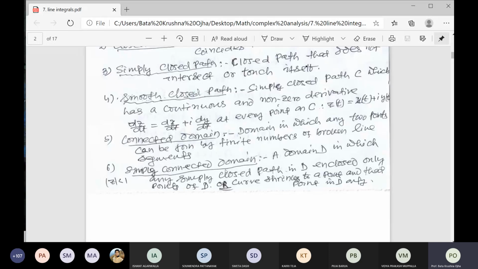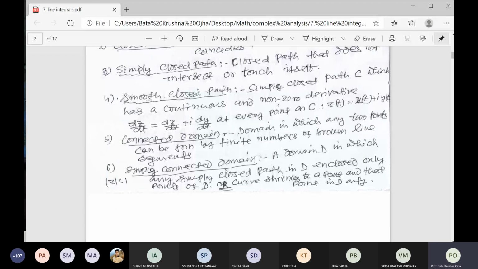That point also belongs to that domain. That is called a simply connected domain. Are you clear? A domain D in which any simple closed path in D encloses only points of D, or I have written, the curve shrinks to a point and that point belongs to D, right? So in other words, a domain without a hole. Imagine a hole.